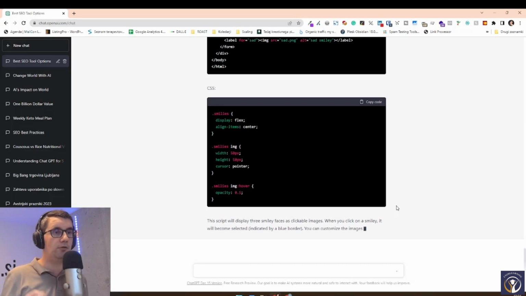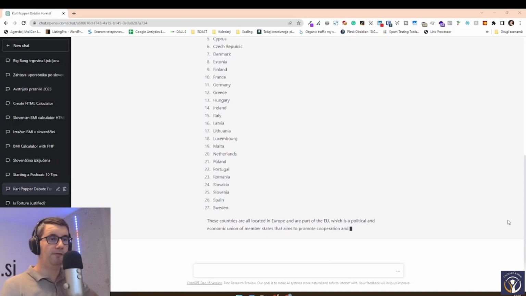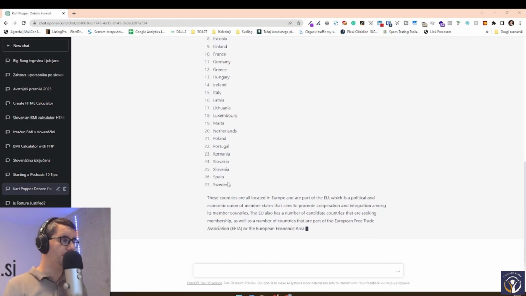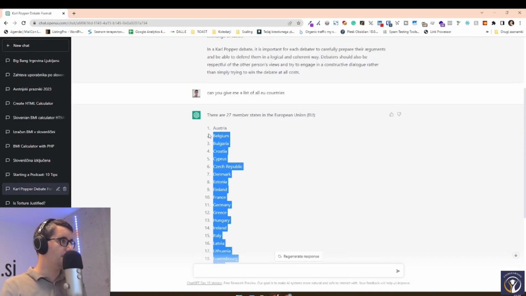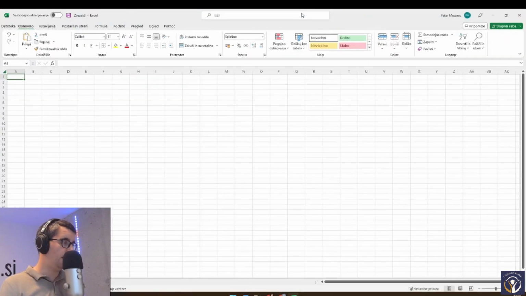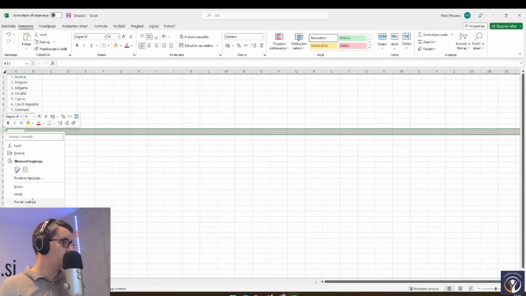But what we always can do is give it some information, just paste it into the chat, and then ask it about that information. So I've asked it to give me a list of all of the EU countries. I've used a different chat, just to make it a difference. Now I'm going to copy and paste this list into Excel, just to show you how that works, and remove one of those countries out of it, and then I'll ask ChatGPT if it can tell me which of the countries is missing. So here's our Excel, we'll paste in there, and we'll remove Germany, just for the fun of it.